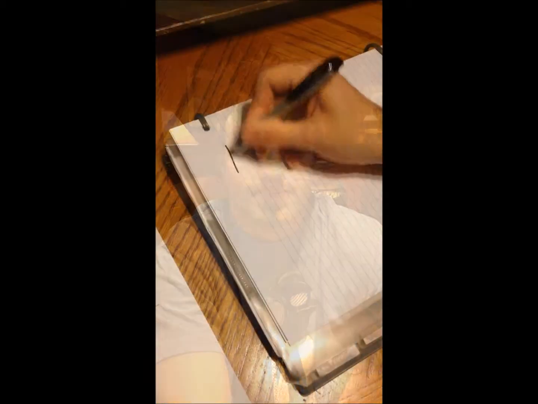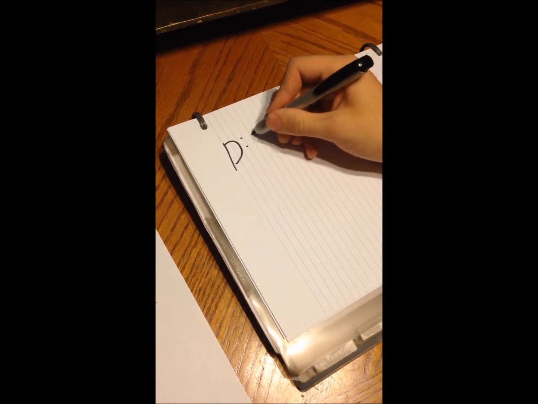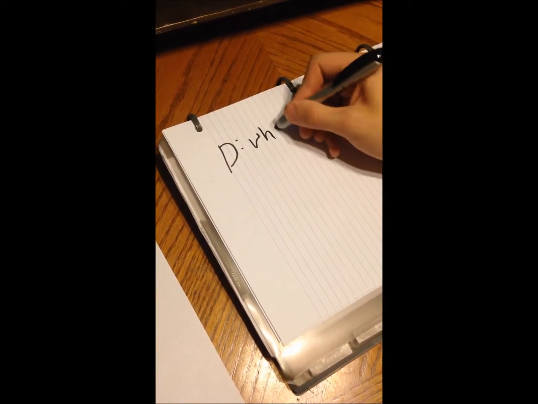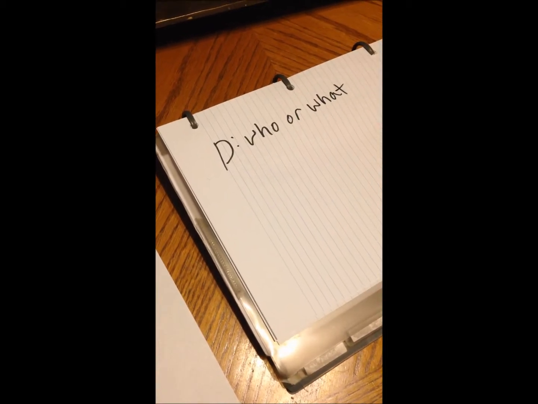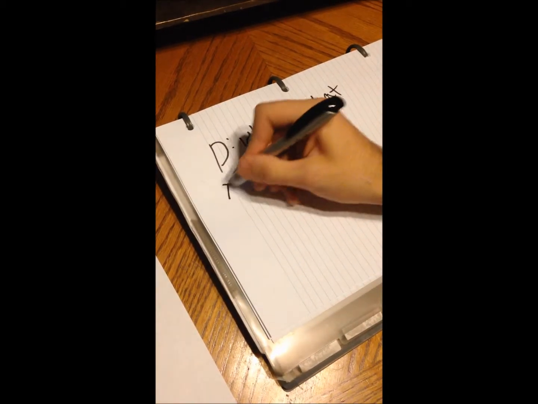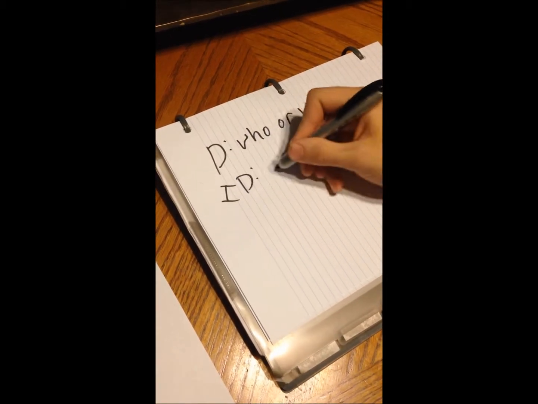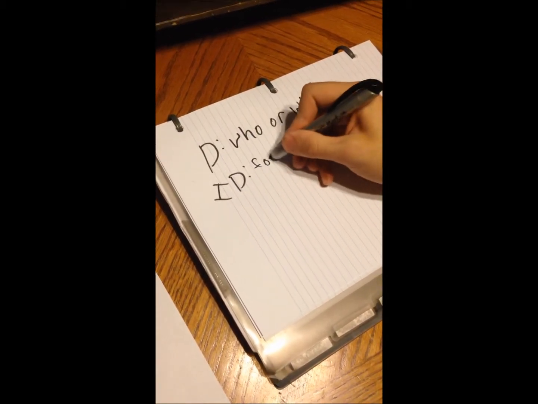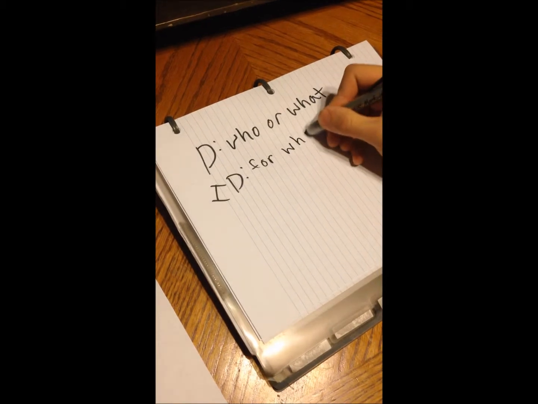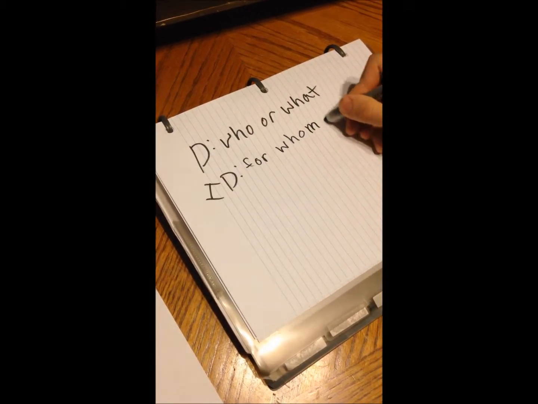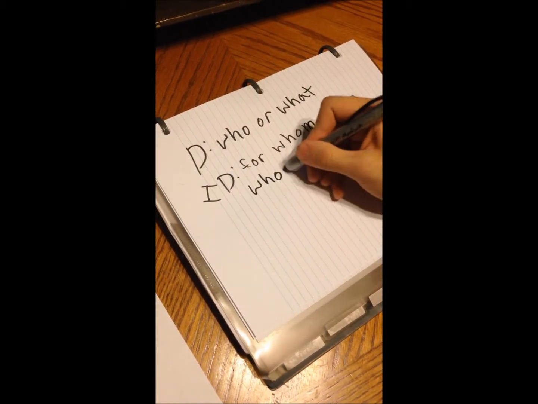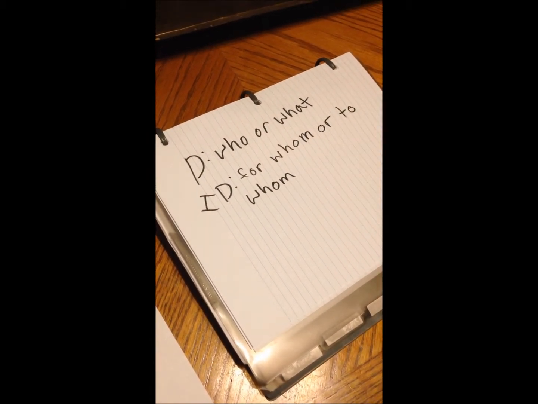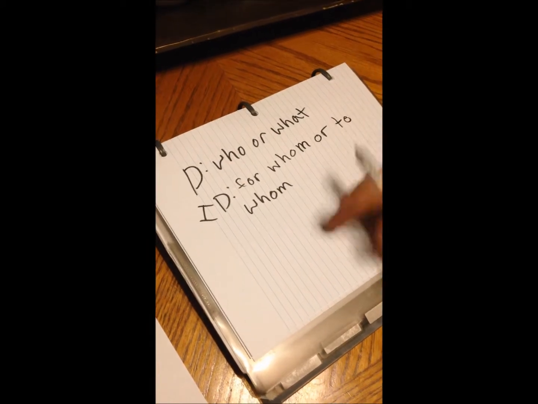Today we're going to learn indirect and direct objects. Direct objects are who or what the action is affecting. Indirect objects are for whom or to whom. Basically, the recipient of the action.